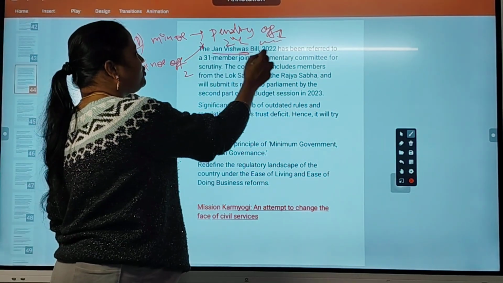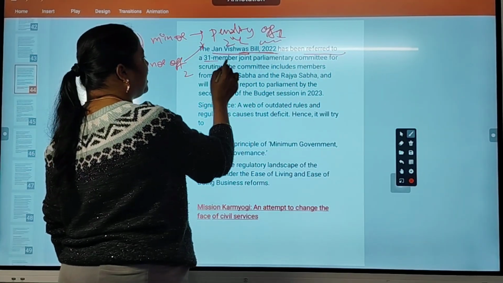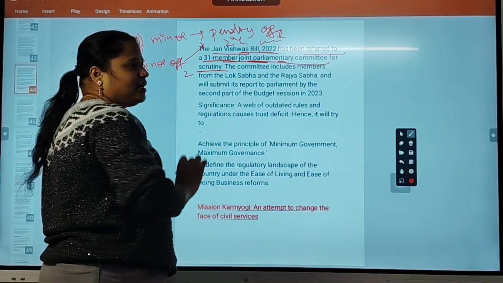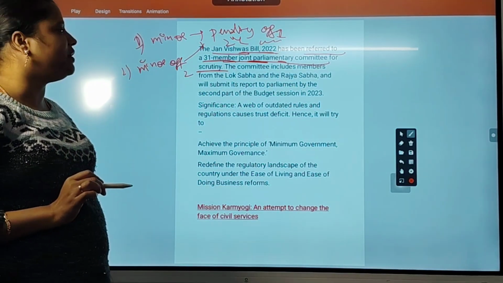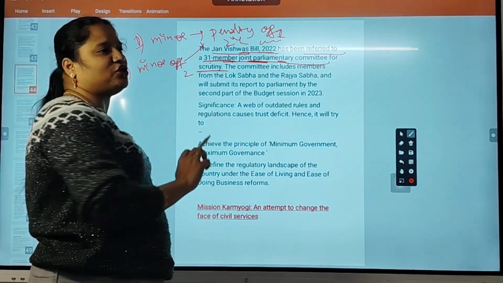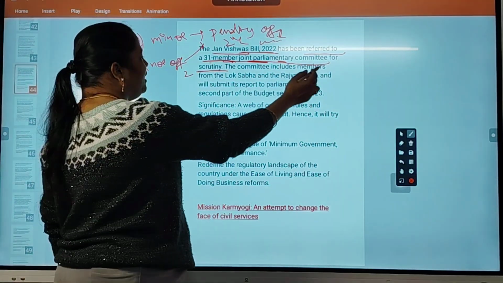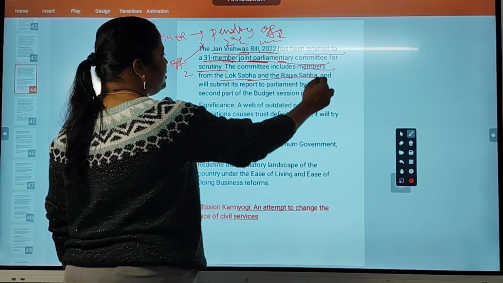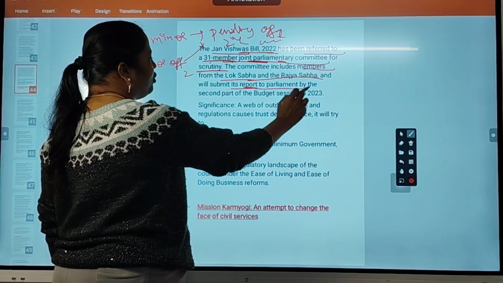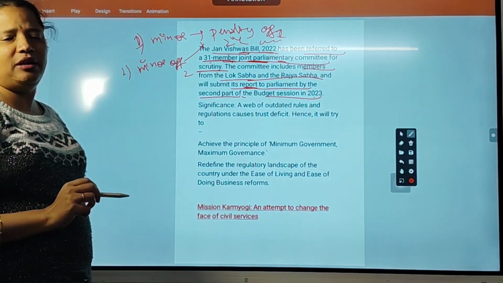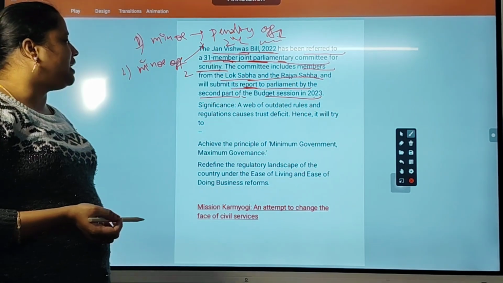So the Jan Vishwas bill has been referred to a 31-member joint parliamentary committee for scrutiny. Like JPC, you may know. The committee includes members from Lok Sabha and Rajya Sabha and will submit its report to parliament by the second part of the budget session. So already the bill has been given to the JPC.